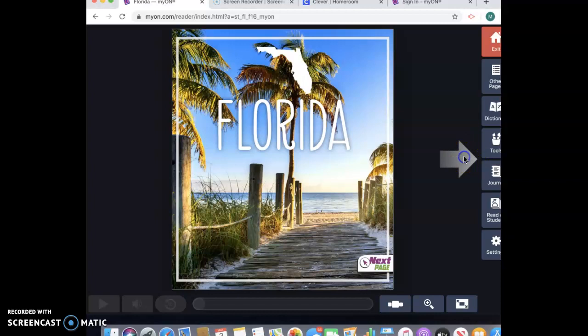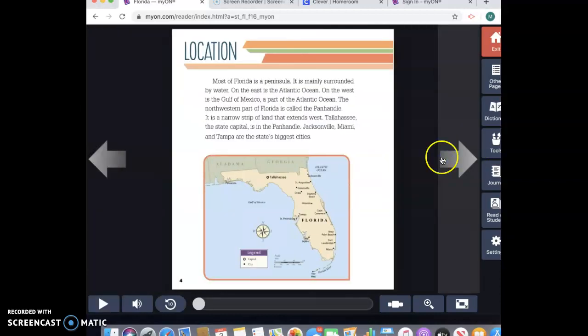Many times when we are reading a nonfiction text, there will be multiple main ideas. There will be different sections in this nonfiction text. For example, the first section is on the location of Florida. Within this section of the text, there will be one main idea. Remember, the main idea is what this section is mostly about. Sometimes the main idea can be what the whole text is mostly about.